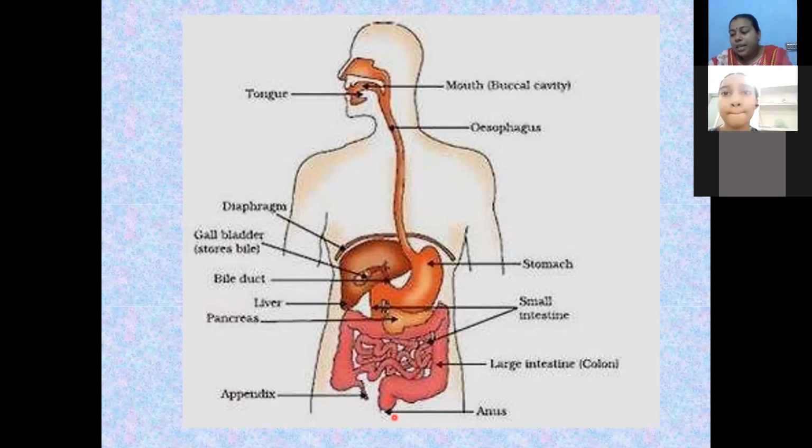See, egestion is also known as defecation. Egestion is also known as, students, defecation. Now let me spell out defecation: D-E-F-A-E-C-A-T-I-O-N, defecation.